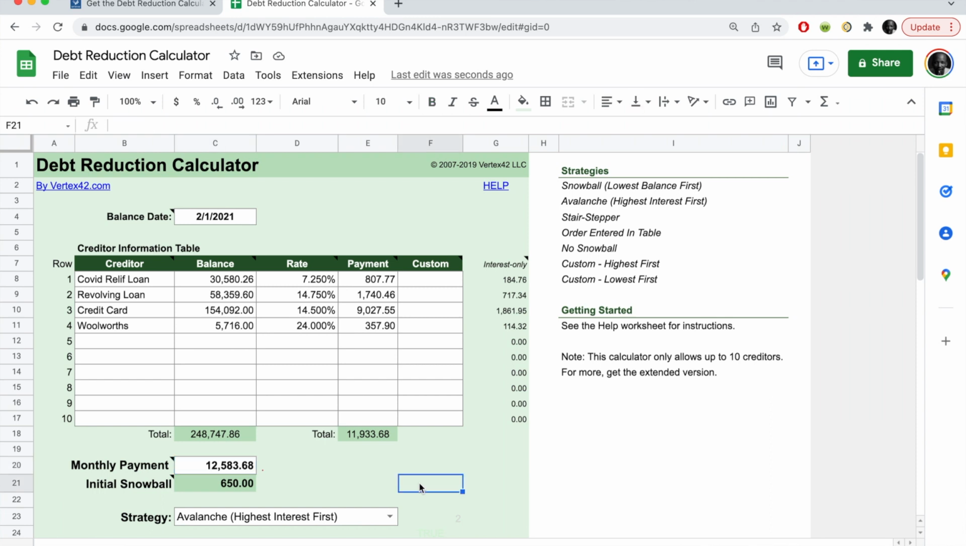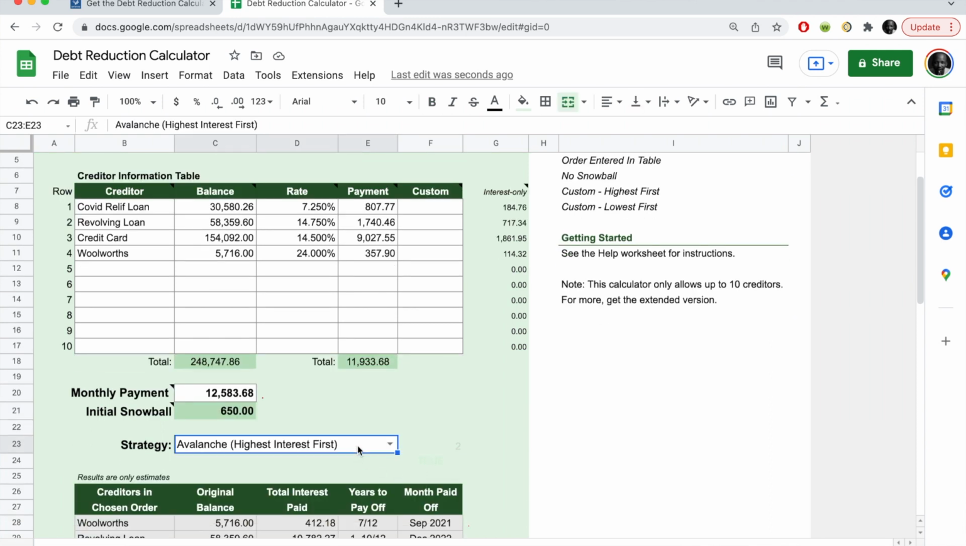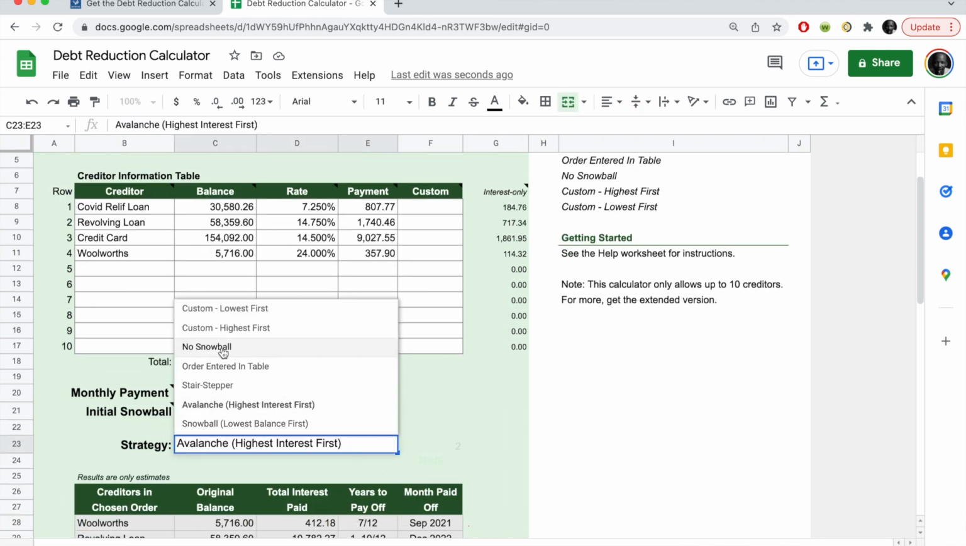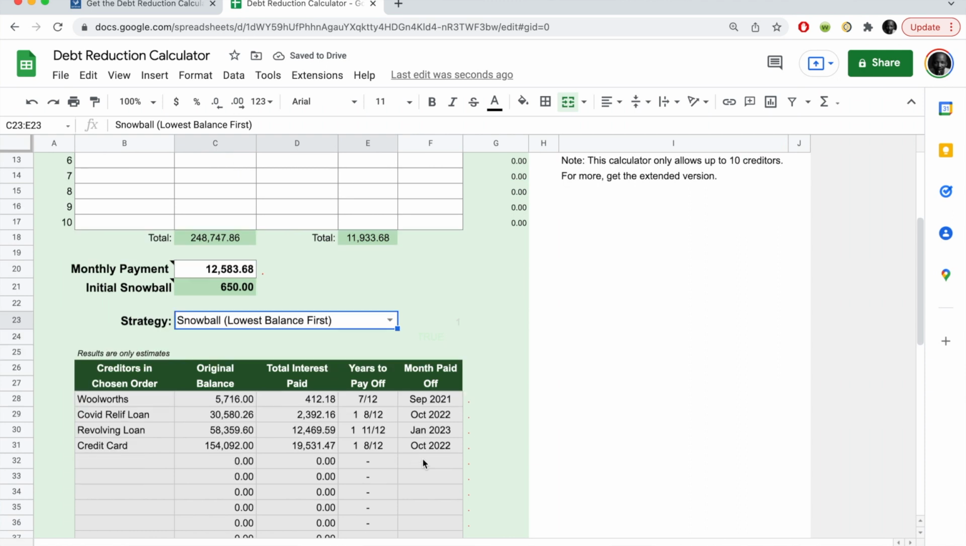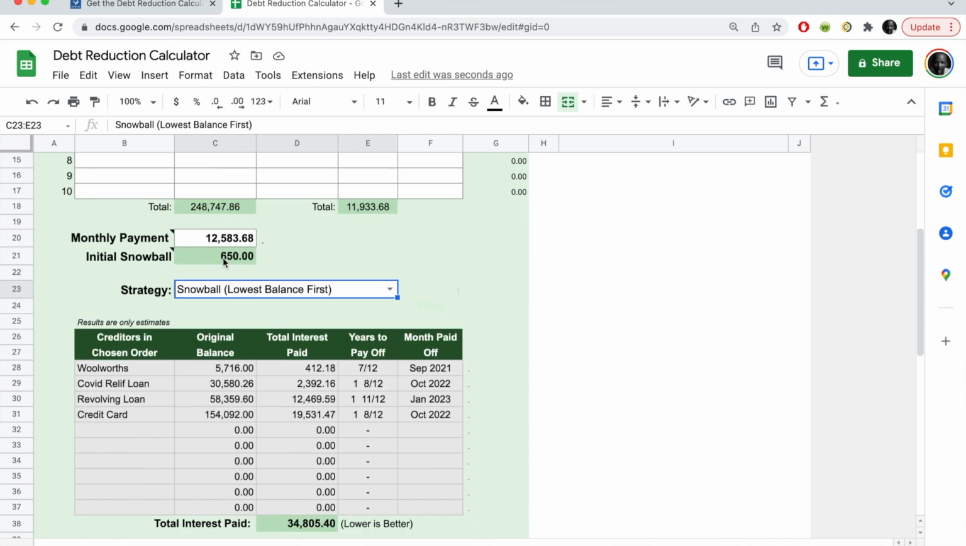If you click on this here, you will see that there are different repayment methods. And for the sake of this example, let's start by using the snowball method. By paying 650 Rand a month extra on this loan, what we are doing is we will be paying off the rewards account in 7 months out of 12.